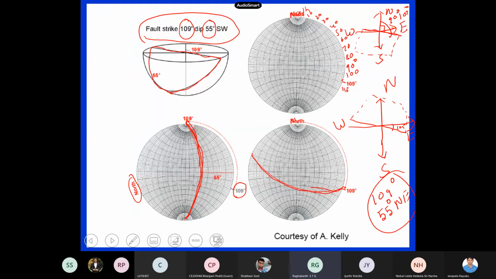So this curve tells you that it is a fault which has a strike angle of 109 degrees and the dip angle is 55 degrees, southwest. So that is how we mark these faults.